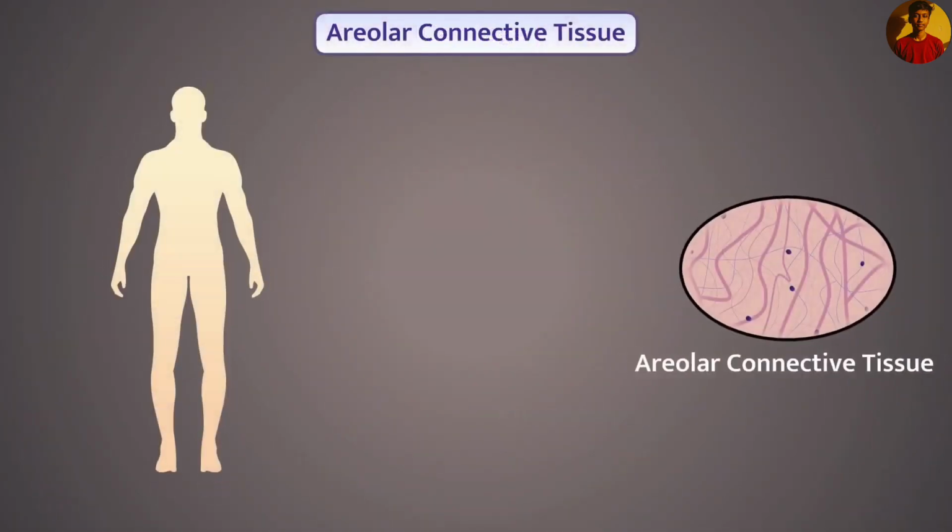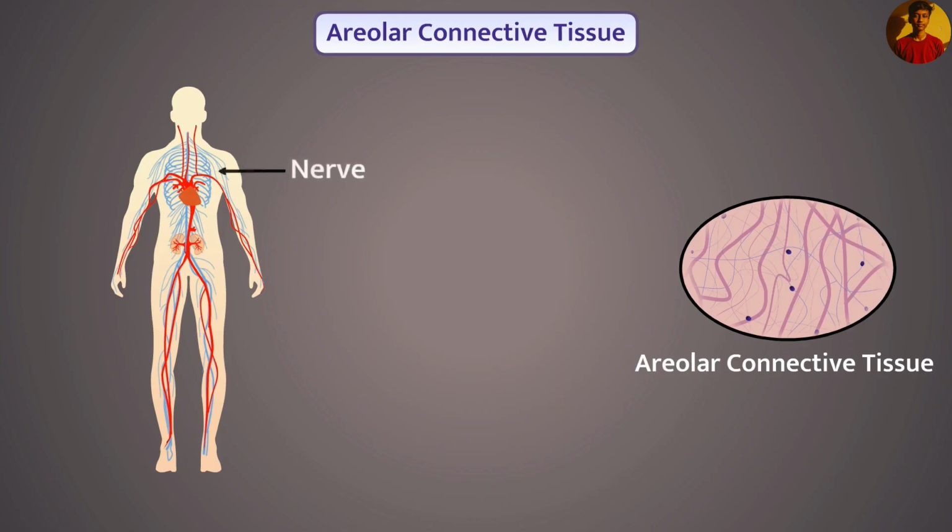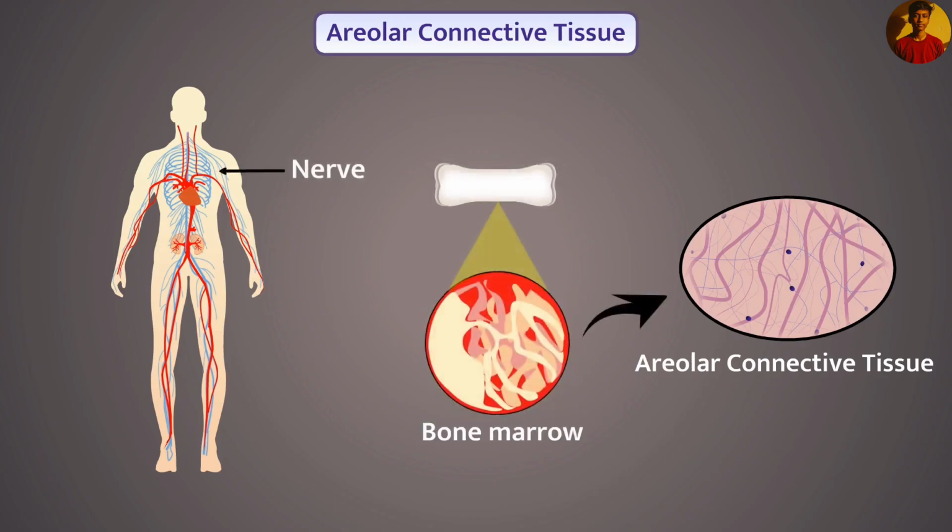The areolar connective tissue is present between the skin and the muscles of the body, around the blood vessels, and in the nerves and bone marrow. The cells of this tissue are loosely packed and are embedded in a jelly-like matrix. This tissue fills the space inside organs and supports the internal organs and also helps in repair of tissues.